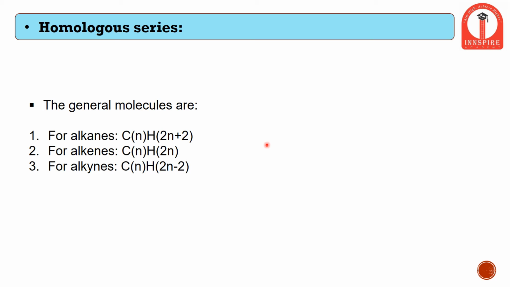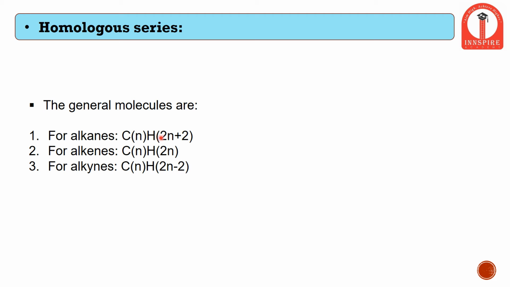But just in case we forget this information, how do we calculate? Consider this N as the number of carbon atoms. In methane, we know there is only one carbon atom, therefore it becomes C1.